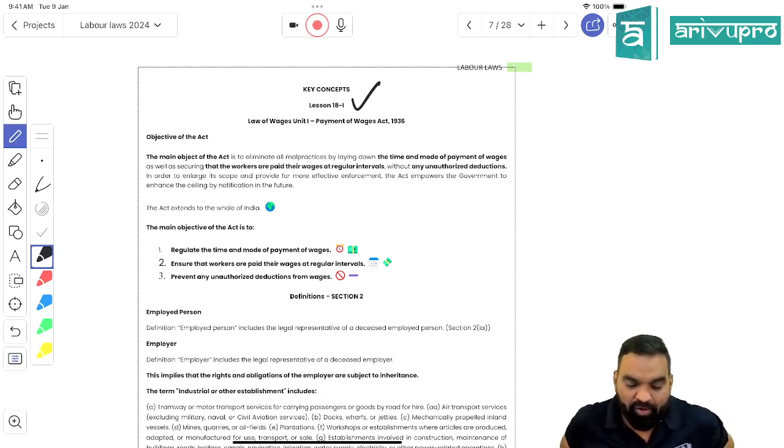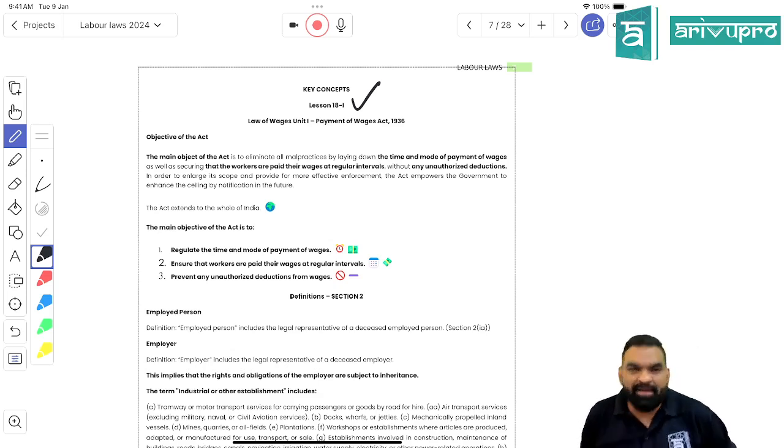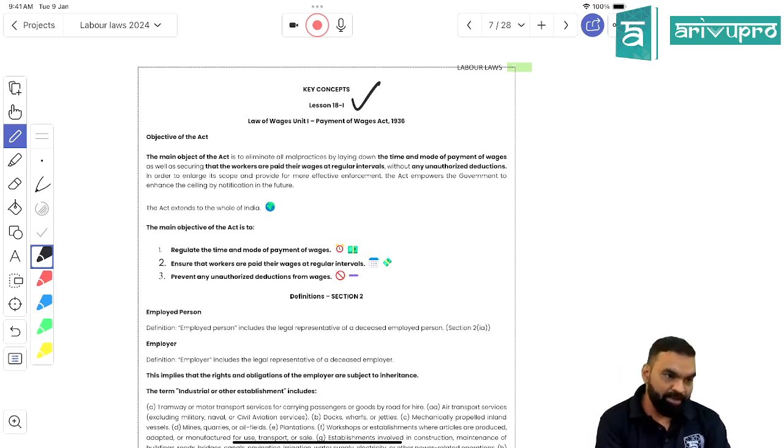Starting with Payment of Wages Act 1936. Which chapter am I starting with, students? Payment of Wages Act 1936, which is the 18th chapter, part 1 of the 18th chapter. Okay, students? So, when it comes to Payment of Wages Act